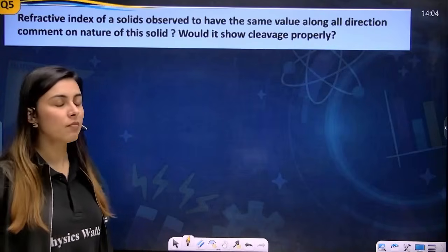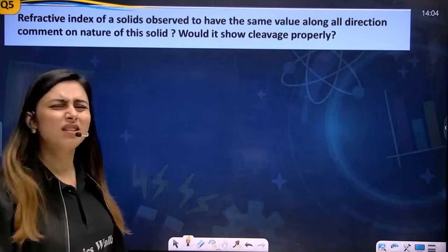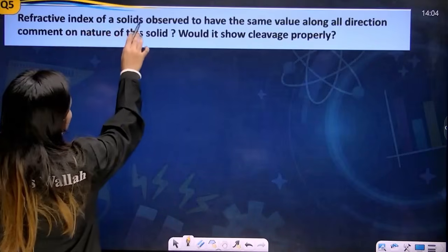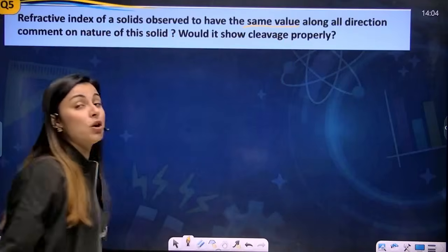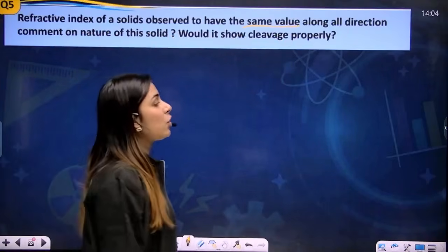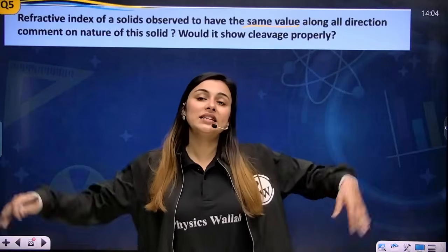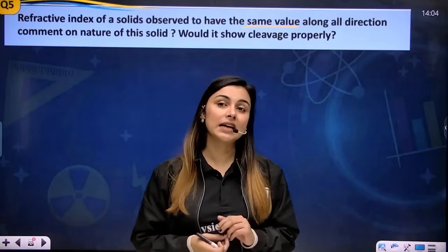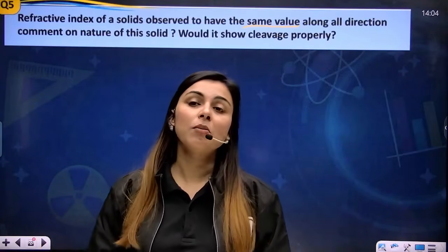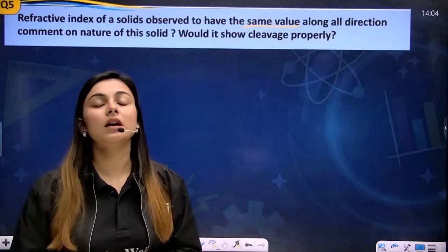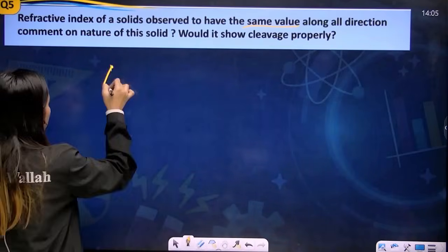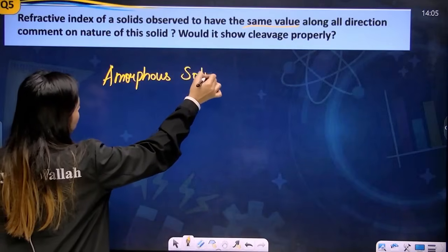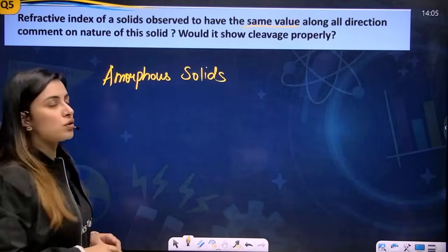Now just see. Since the refractive index of the solid has the same value in all directions, it is like we are standing in a crowd and whichever direction we go, we'll see the same atmosphere. Where is this crowded area coming from? It is coming from the amorphous solid. The ordered arrangement is not present. So the solid is an amorphous solid. I just got my answer. Now, my dear students, for the first question we've answered the nature of the solid.